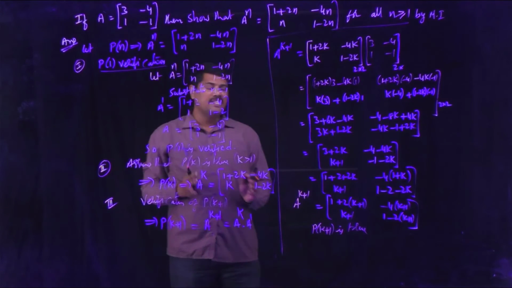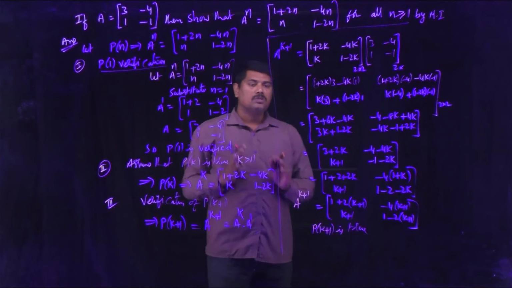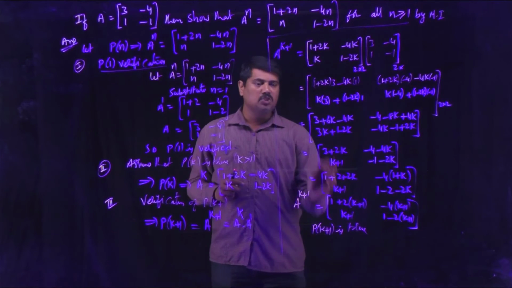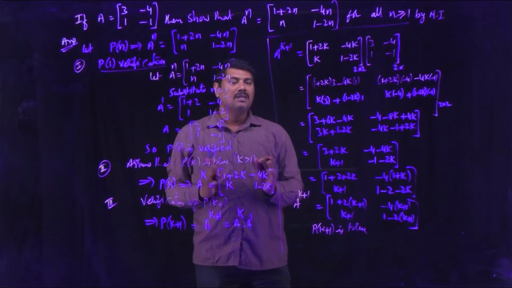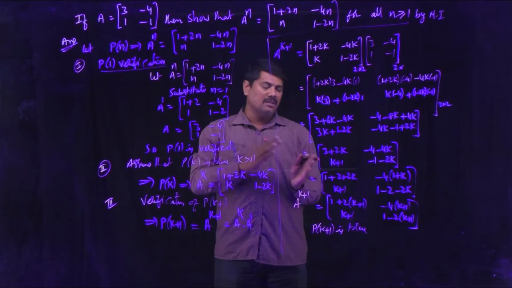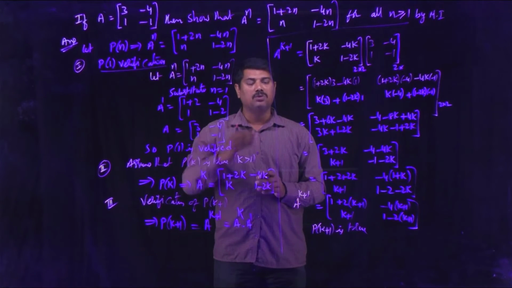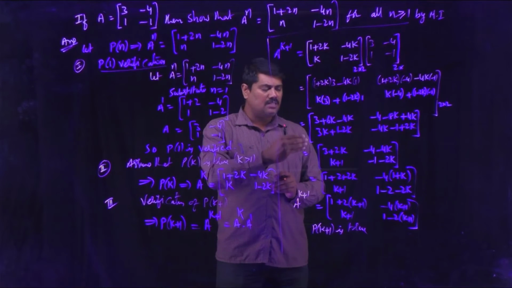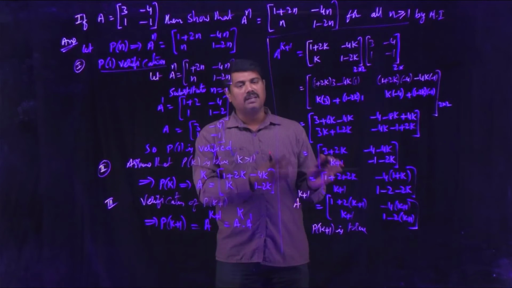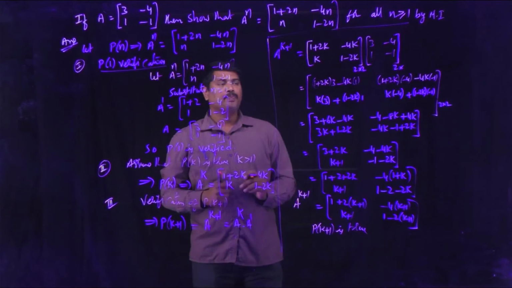So when we can say P of k plus 1 is true, you have to obtain the final step, which seems to be similar to the given statement. The only difference is n is replaced with k plus 1. You have to just observe whether k plus 1 is in place of n or not. So that you will get the final step and you can write P of k plus 1 is true.